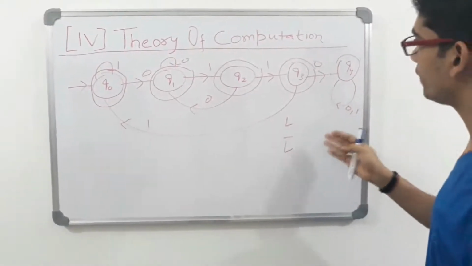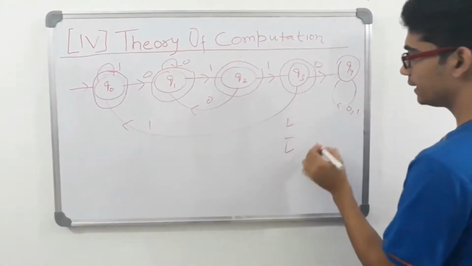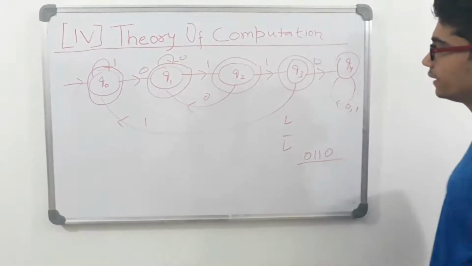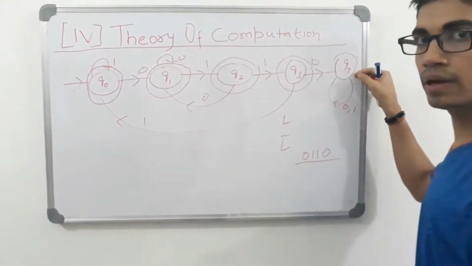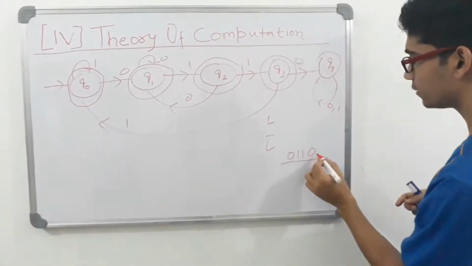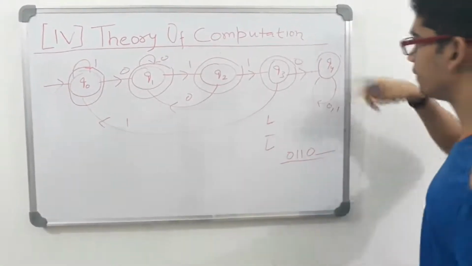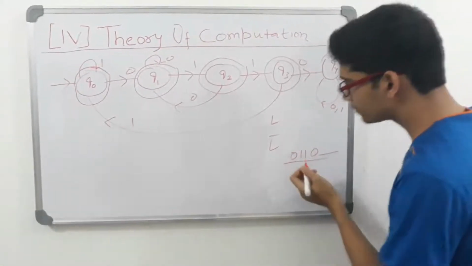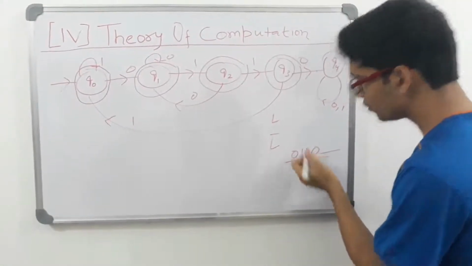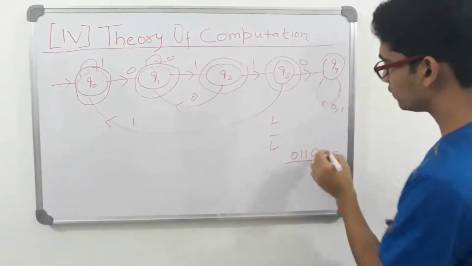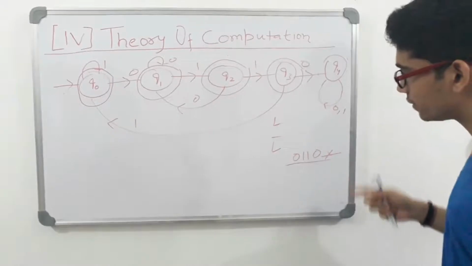So whenever we get 0 1 1 0 as a substring, it will always reach this Q4 state, and whatever character it scans after this substring, it will remain here only, and thus we'll conclude that this will be rejected. So every string having 0 1 1 0 as a substring will reach Q4 and will be rejected, and obviously this was our target.